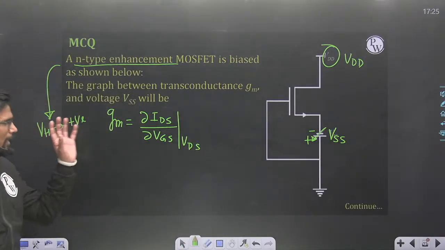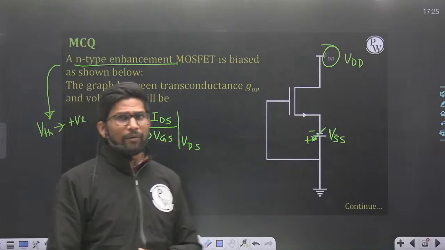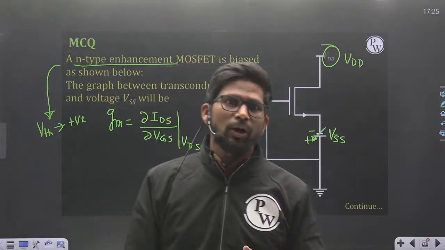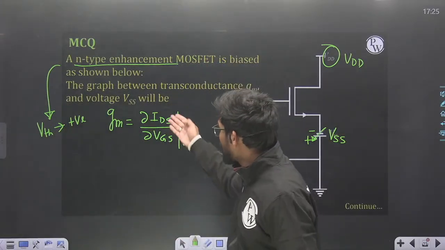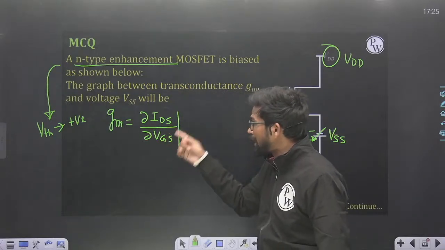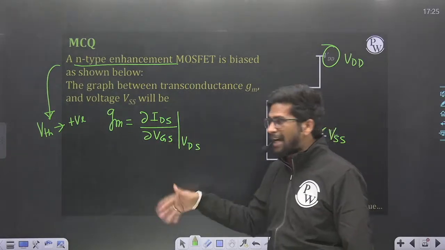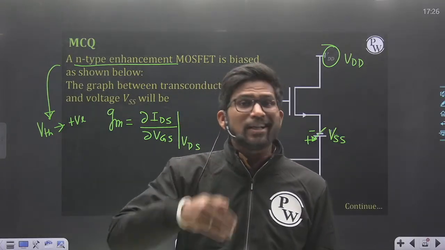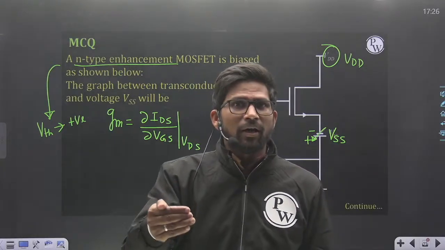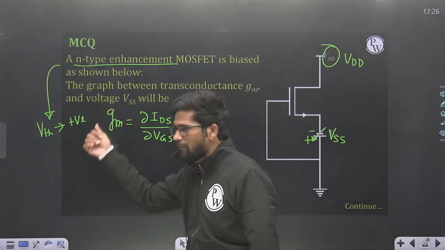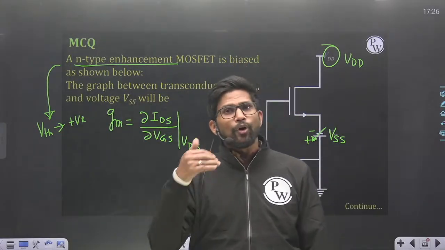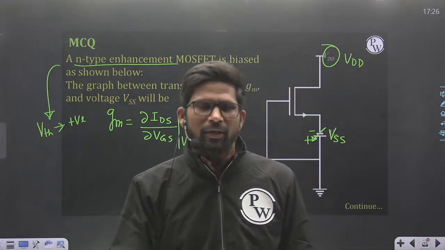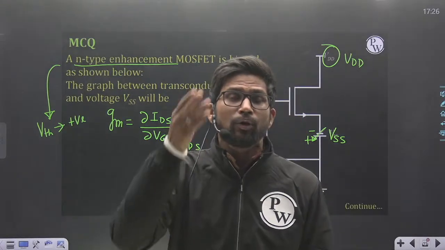So when will the transconductance formula be applicable? When there is current in the MOSFET. What is the rate of change of current IDS with respect to voltage VGS at constant VDS? That is called the transconductance GM. So you need to turn on the MOSFET in order to have a valid value of transconductance GM. If your MOSFET is in off condition, then transconductance will definitely be 0 because the current is 0.